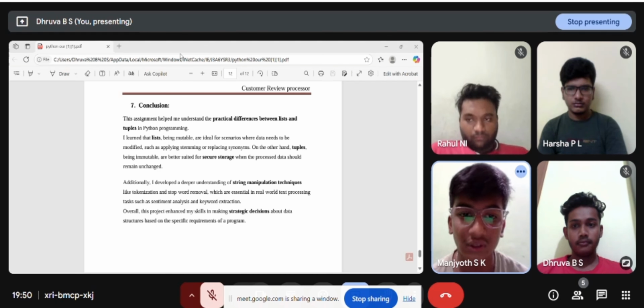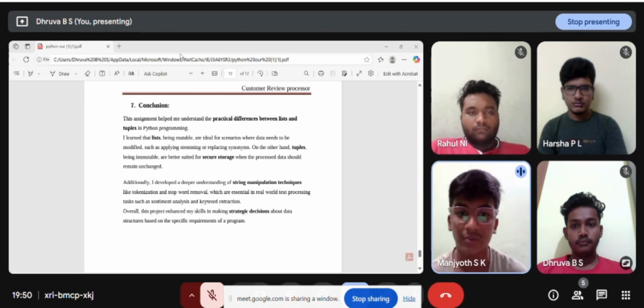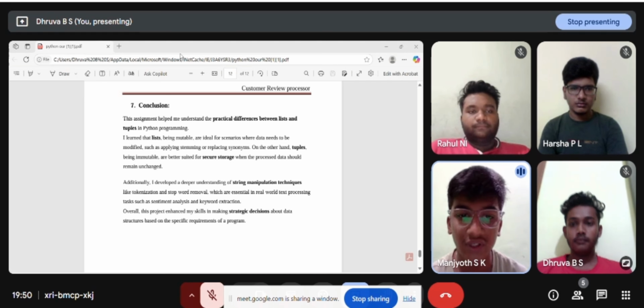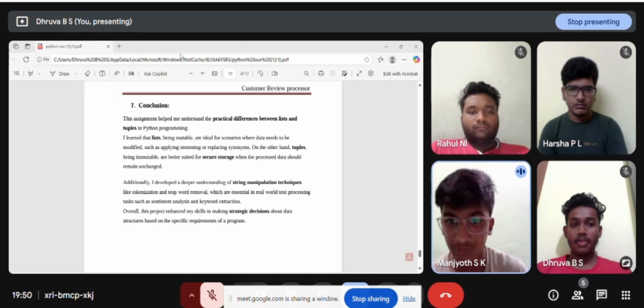Explaining the conclusion of this assignment: it helped us understand the practical difference between lists and tuples in a Python program. In this program, we learned that lists, being mutable, are ideal when data needs to be modified, such as applying stemming or replacing synonyms. On the other hand, tuples, being immutable, are better suited for secure storage when the processed data should remain unchanged.